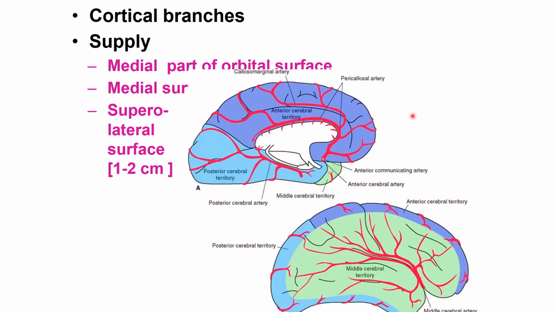It supplies this area, both the frontal and half of the parietal part, this area at the superomedial surface. So the medial part of the orbital surface and the medial superolateral surface, 1 to 2 cm, are supplied by the anterior cerebral artery. This part is supplied by the middle cerebral artery, and this area is supplied by the posterior cerebral artery.